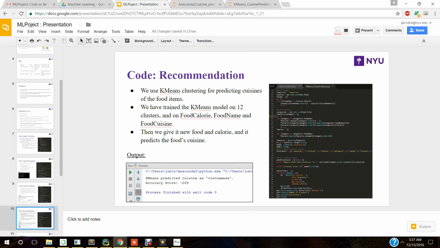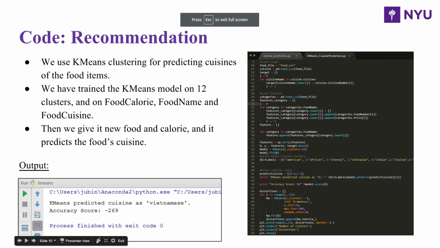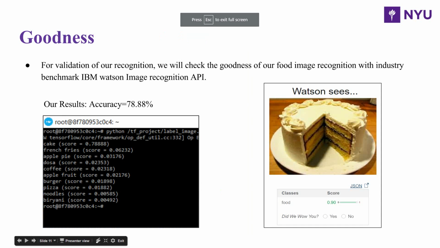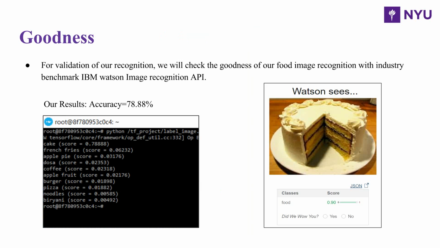Now I would like to hand over this presentation to Harshit. He will explain the goodness about our project. Thank you, Zubin. So let me tell you about what goodness is.